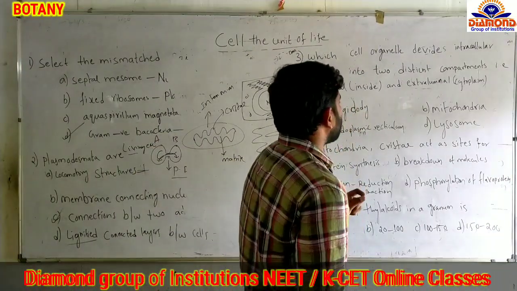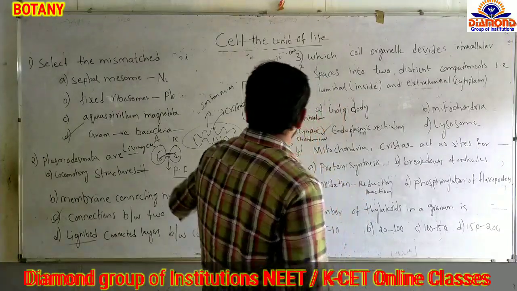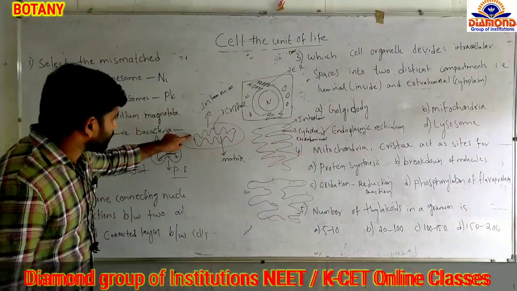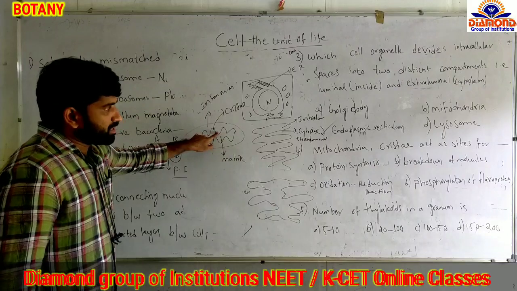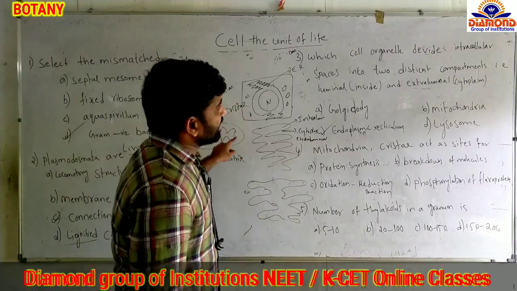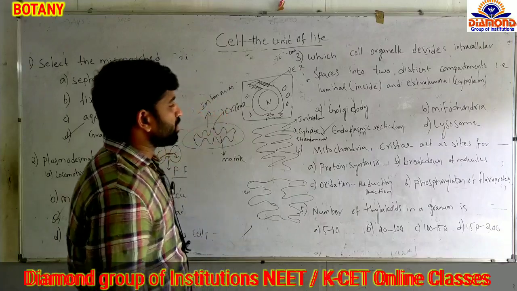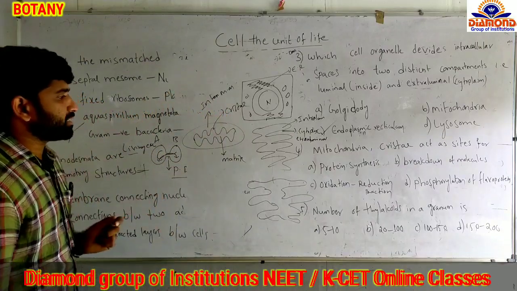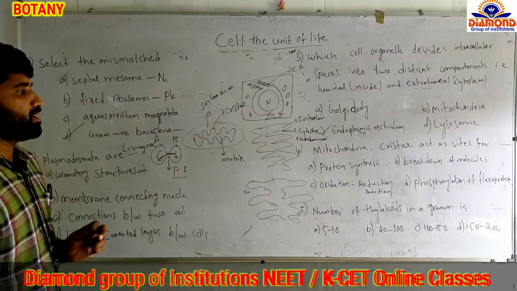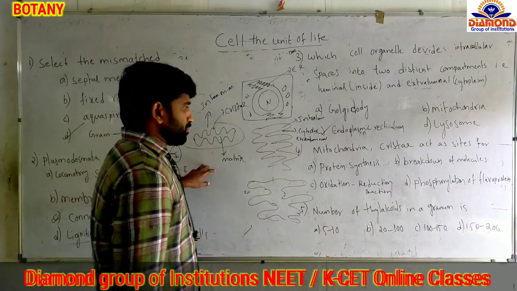Mitochondria cristae act as a site of... So now only we are discussing this. This is the mitochondria, this is the cristae. So mitochondria cristae act as a site of... So options are given as protein synthesis, breakdown of molecules, oxidation reduction reactions, and phosphorylation of flavoproteins.